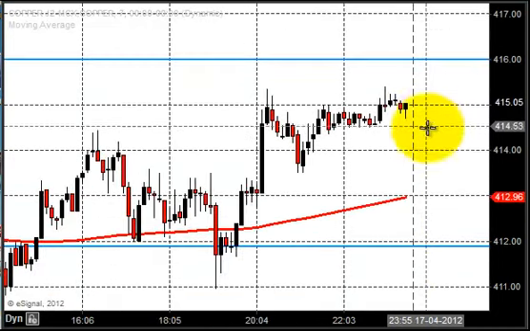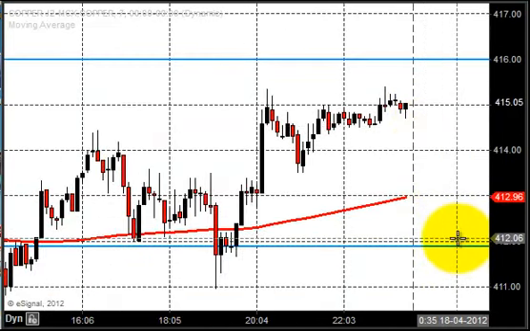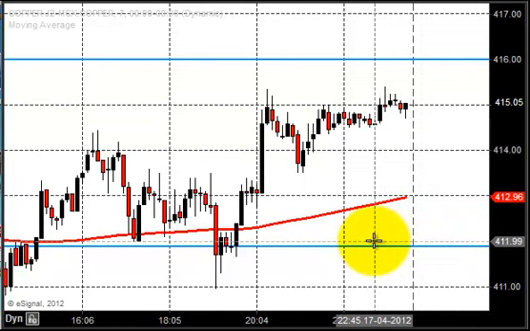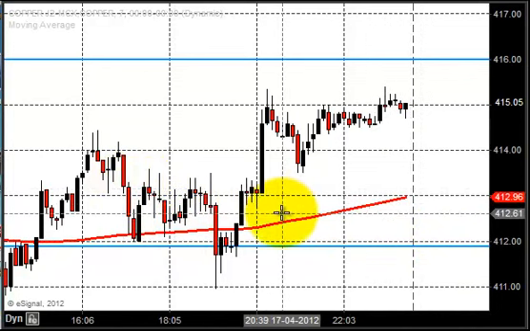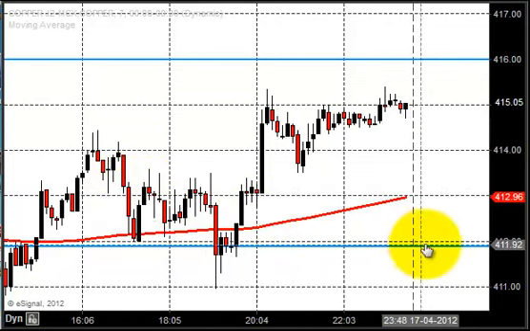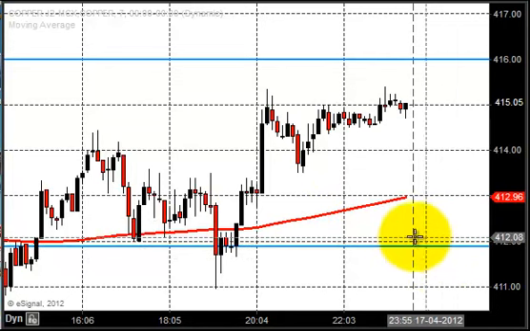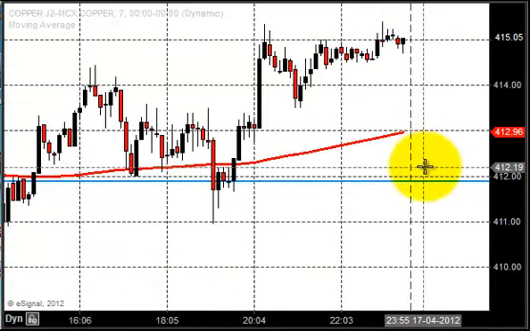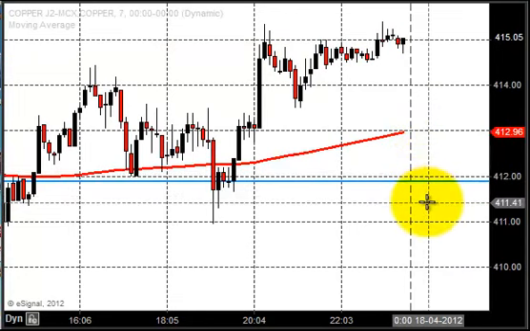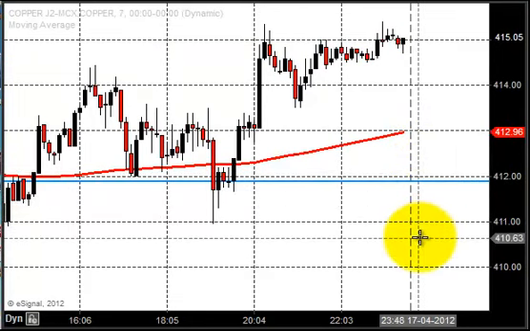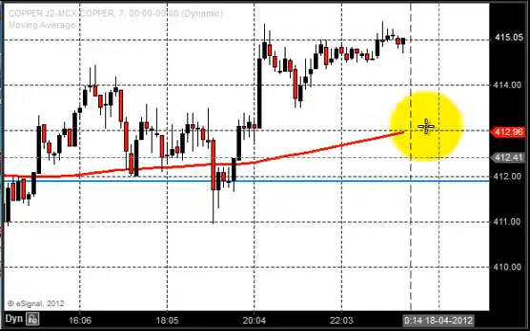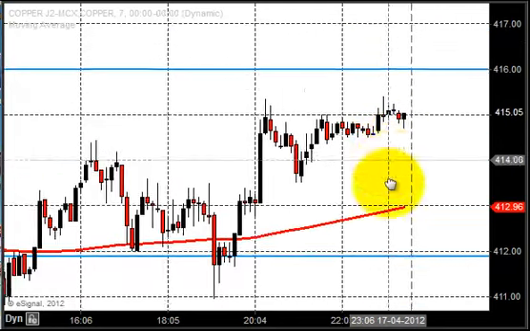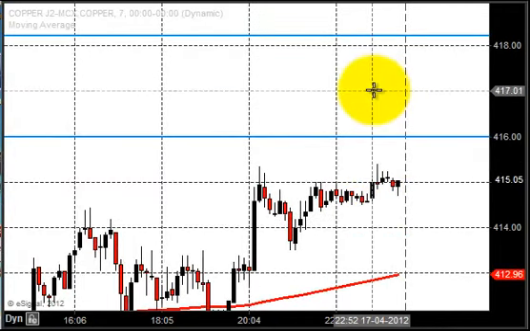But why we suggest that 412 is going to be a major support for copper is because the market has consolidated for 2 days, so we should always be careful around what is happening around 412. In order for the downtrend to continue, the market should break 412, and we should expect some closing below 412 for today. If we don't have any closing below 412, then we will decide what we can do after that. So today also we are expecting some selling in copper.